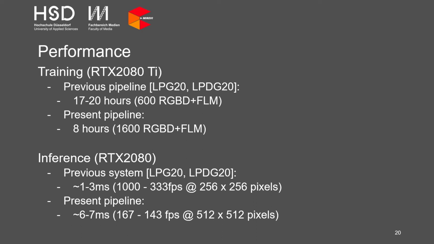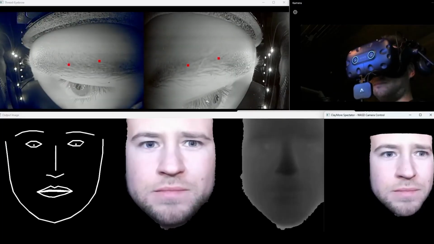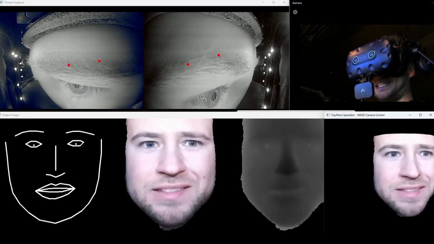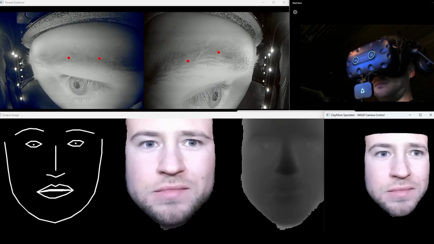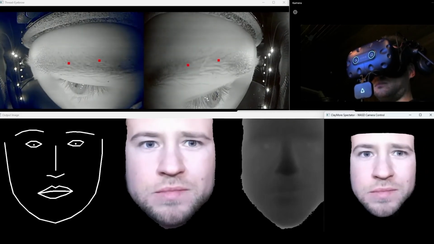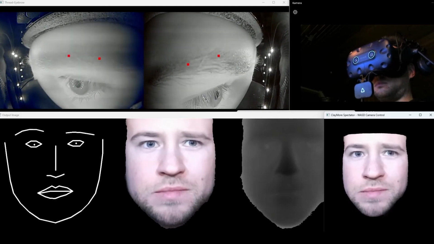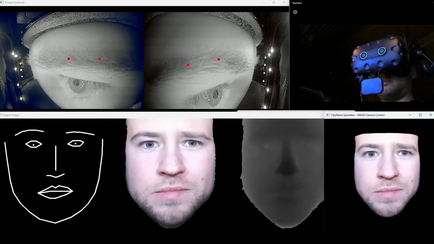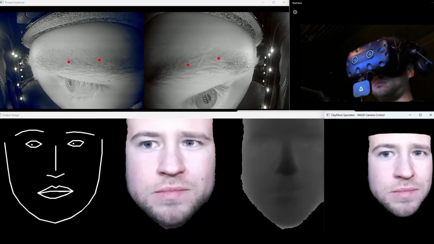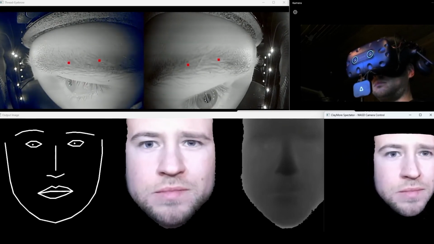We would like to show some results in motion with a face tracking HMD from our previous work. In the video you see a real-time reconstruction using 5 tracking cameras mounted on and in the face tracking HMD. Basically, we use the HTC Vive Pro Eye with the HTC lip tracking module.